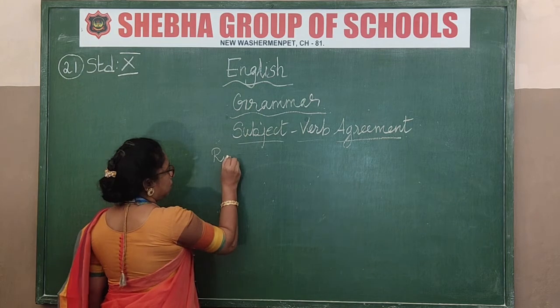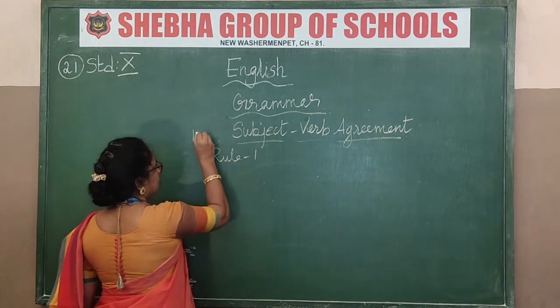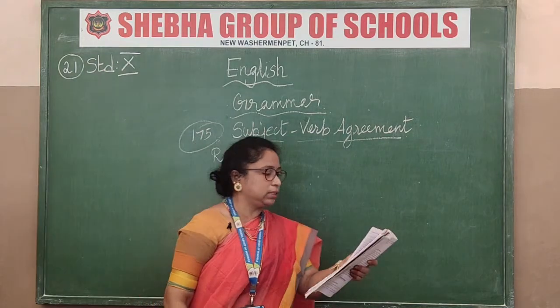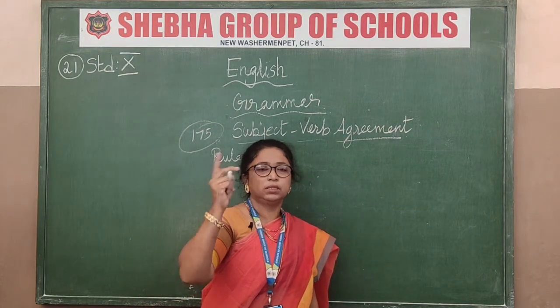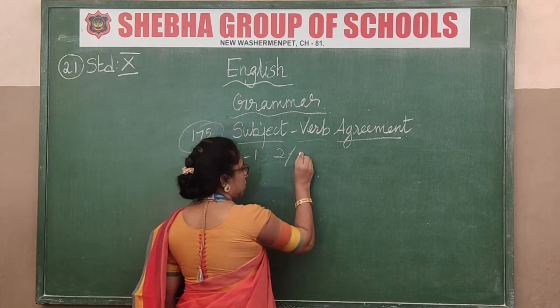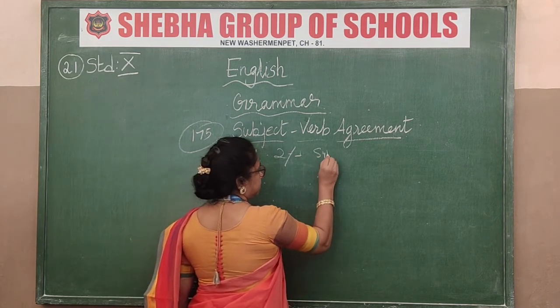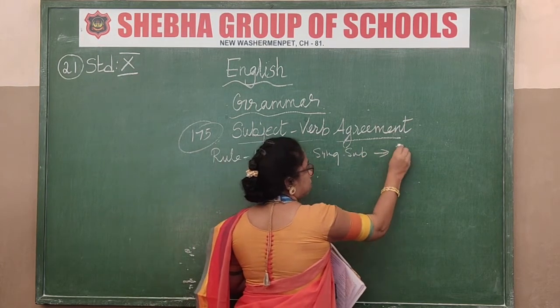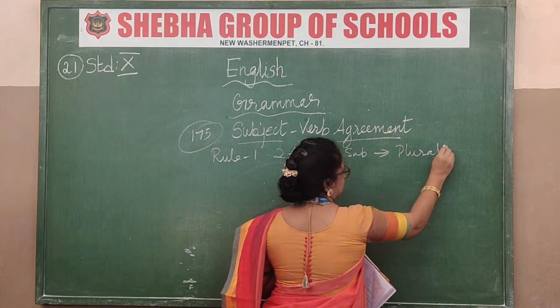Now rule number 1, page number 175. What is it telling you? Two or more singular subjects will take a plural verb. That means what?